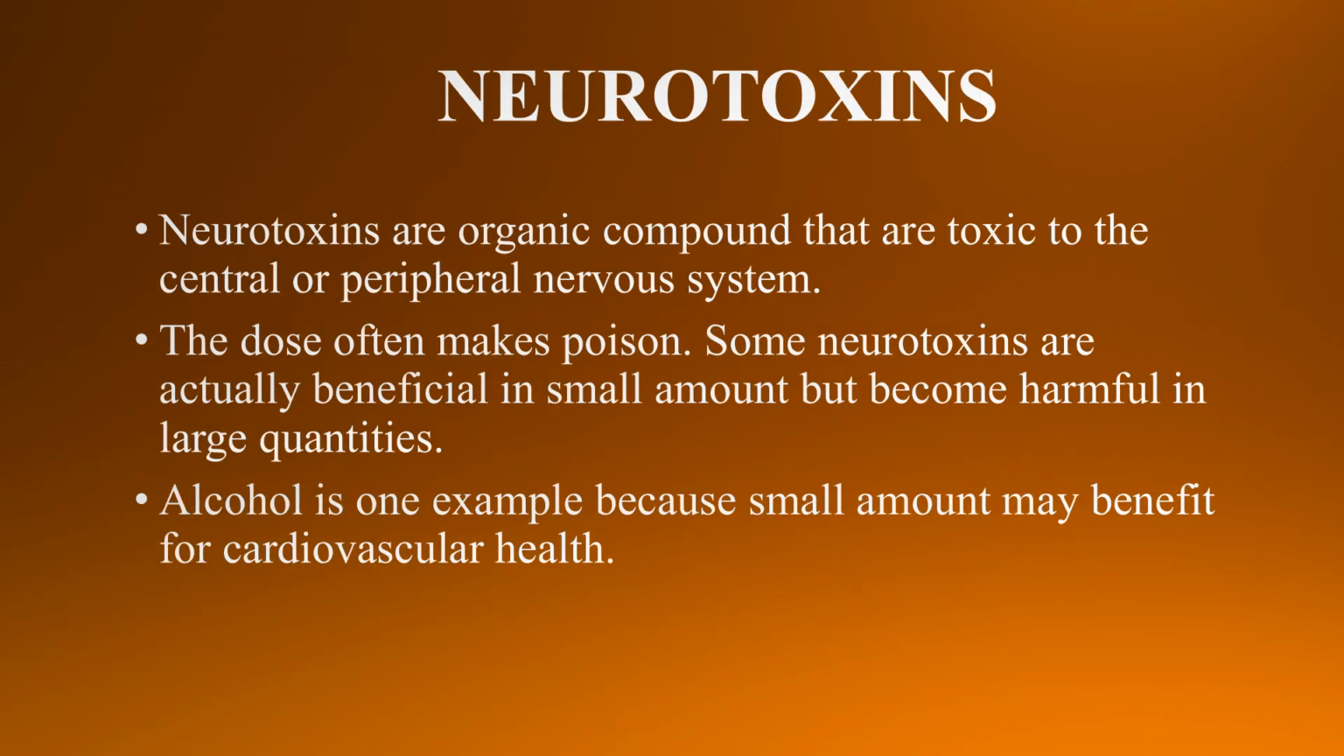Neurotoxins are organic compounds that are toxic to the central or peripheral nervous system. The dose often makes the poison. Some neurotoxins are actually beneficial in small amounts but become harmful in large quantities. An example of a neurotoxin is alcohol, because in small amounts